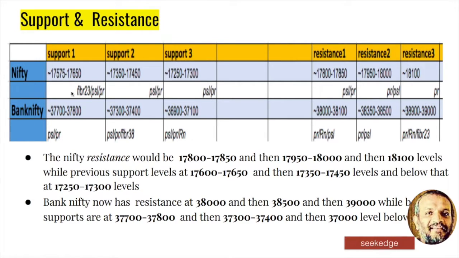Yes, this is the support resistance result. You have Fibonacci 23 support that has just been crossed here, and you have Fibonacci 38,000 at 37,400 for the Bank Nifty. That's a good two supports on the charts. Then the major resistance is at 39,000, which is Fibonacci 23, and the resistance on the upside for Nifty is going to be 18,000, which is a rounding pattern also, right?